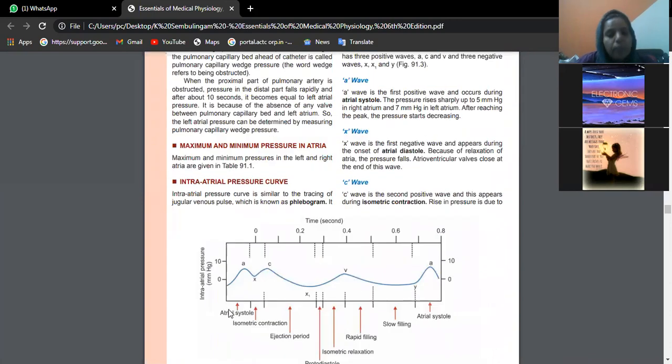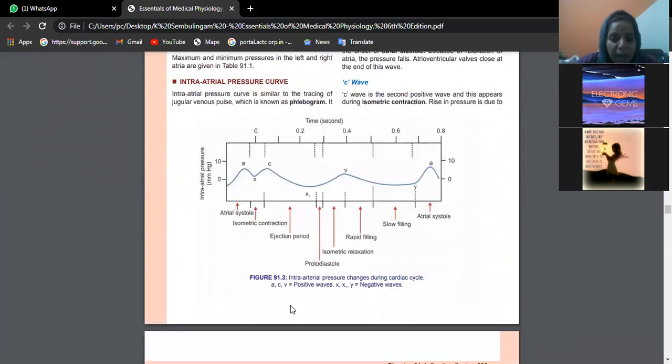Now see here, you are finding a graph here. I don't know about the new edition, but in the old edition, this is a print mistake. You can correct it: intra-atrial pressure changes. That means inside the atrium, we are recording the pressure. That is intra-atrial pressure changes during the cardiac cycle.